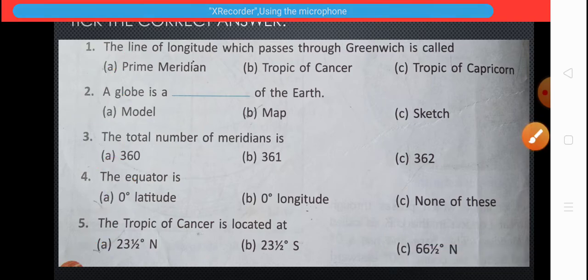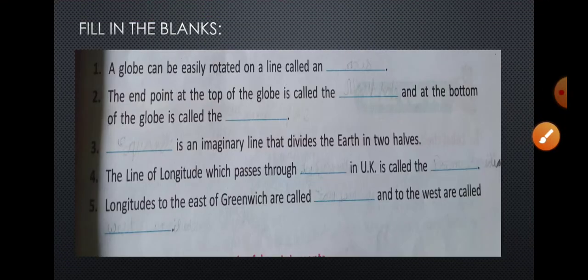Now next, fill in the blanks. A globe can be easily rotated on a line called an axis. The answer of first is axis. Second, the end point at the top of the globe is called the dash, and at the bottom of the globe is called the dash.